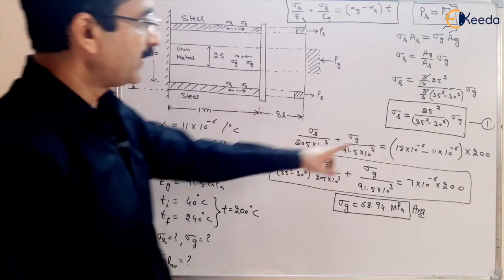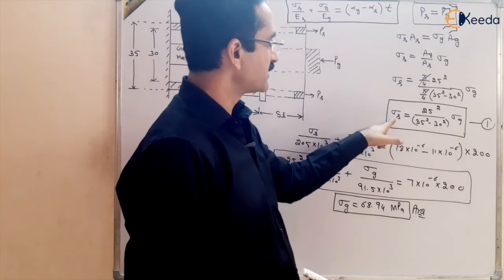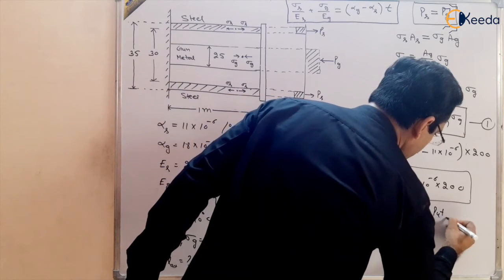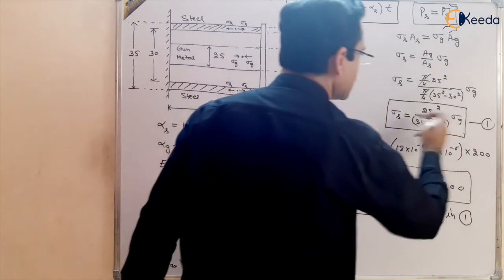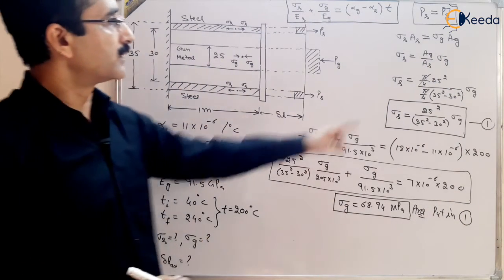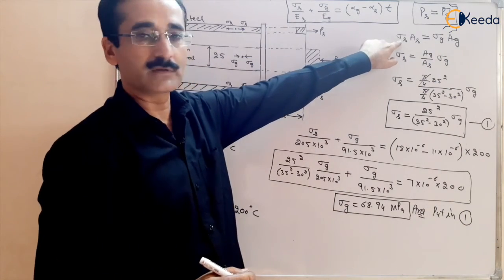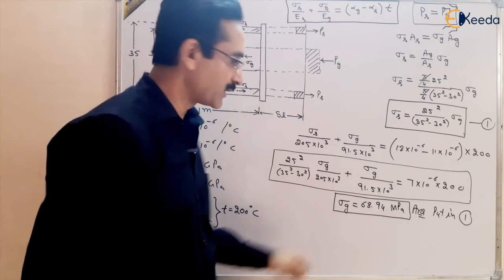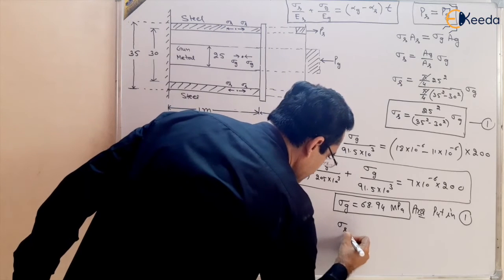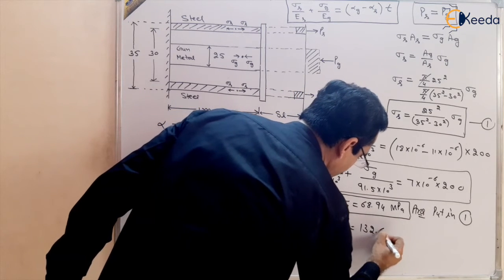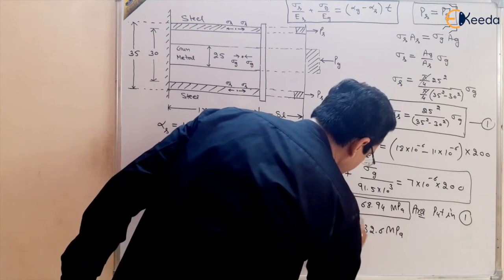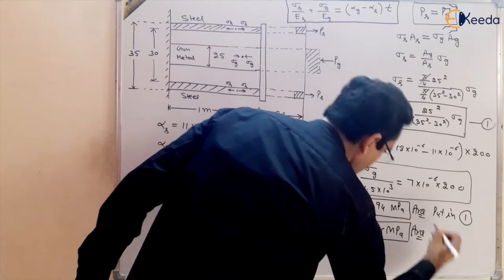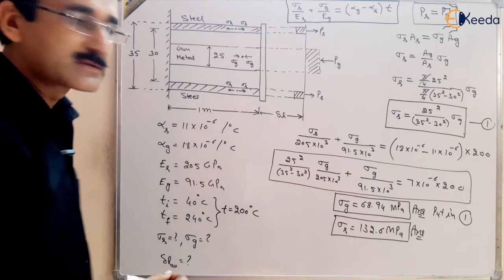Next, put this value in equation number 1, which came from the force equality, and you will get the stress value sigma s. You will get the value of stress in steel, right? And you will get the stress in steel as 132.6 megapascal. Solve it and you will get this answer.